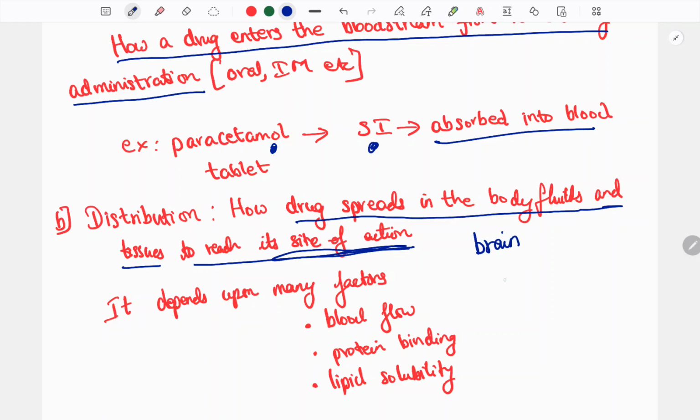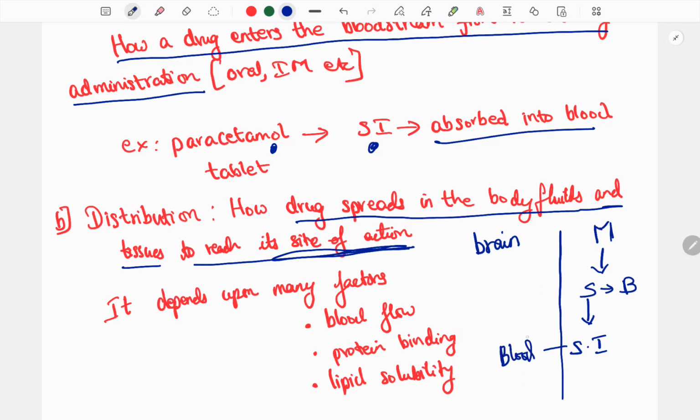So first the paracetamol tablet goes into the mouth. From the mouth it goes to the stomach. In the stomach it is broken down. Next it goes into the small intestine, where it is absorbed and comes into the blood.